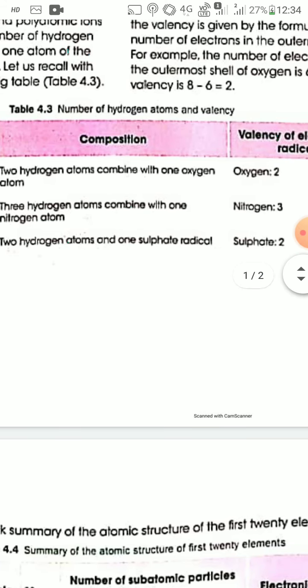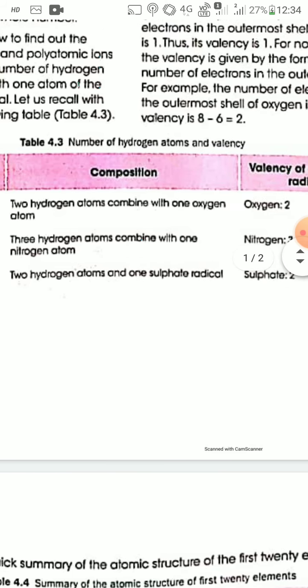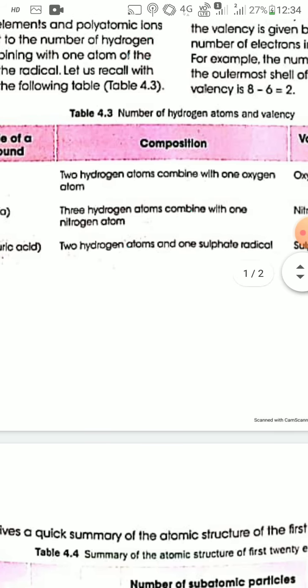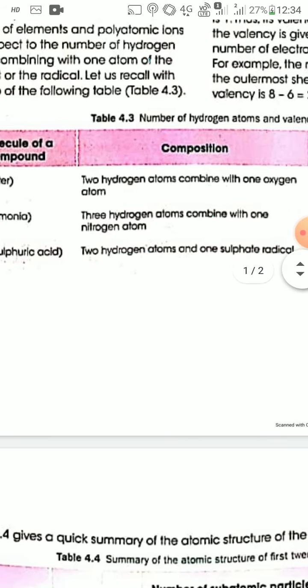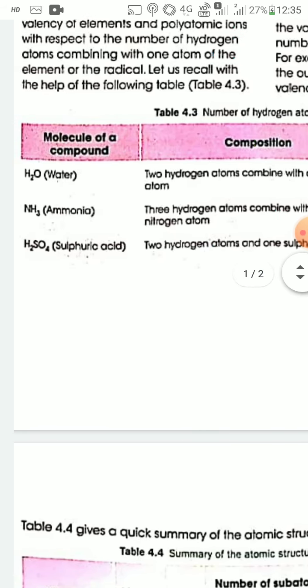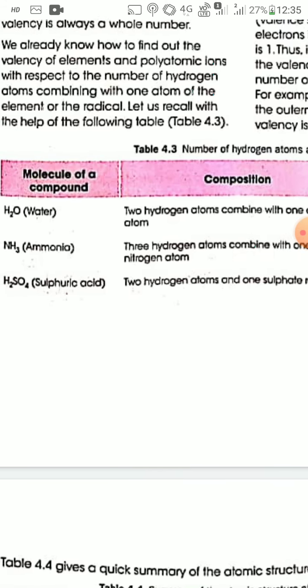So, valency of nitrogen is 3. Similarly, in H2SO4, the sulfate radical, SO4 2 minus, is attached with two hydrogen atoms. Therefore, the valency of sulfate radical in H2SO4 is 2.